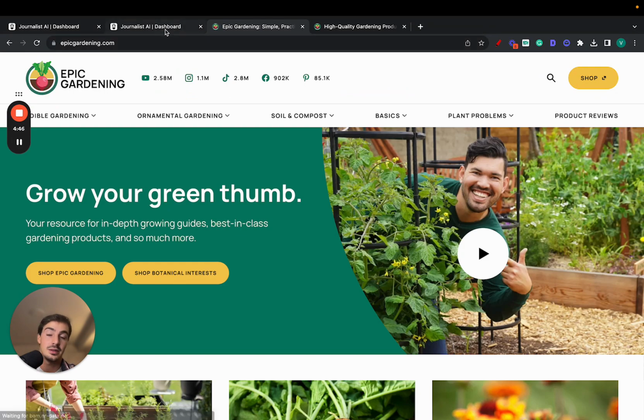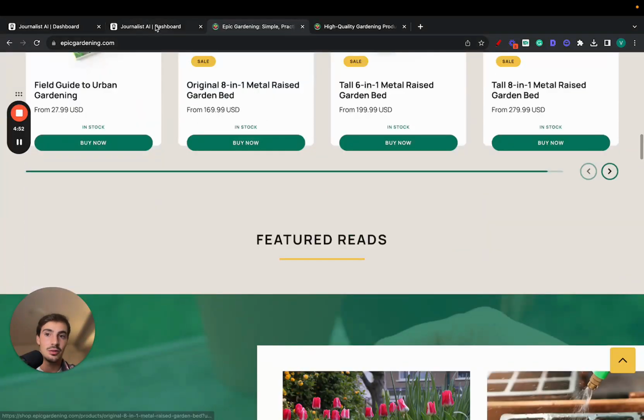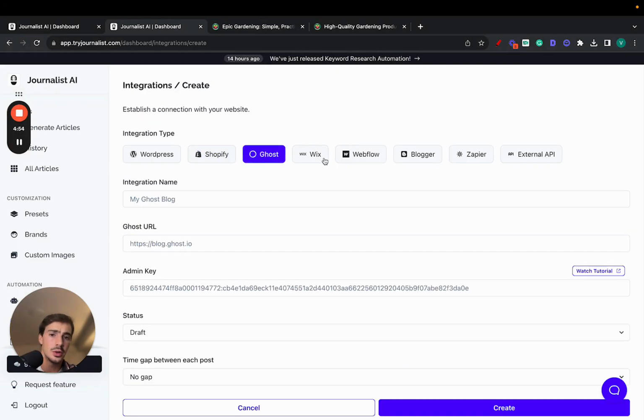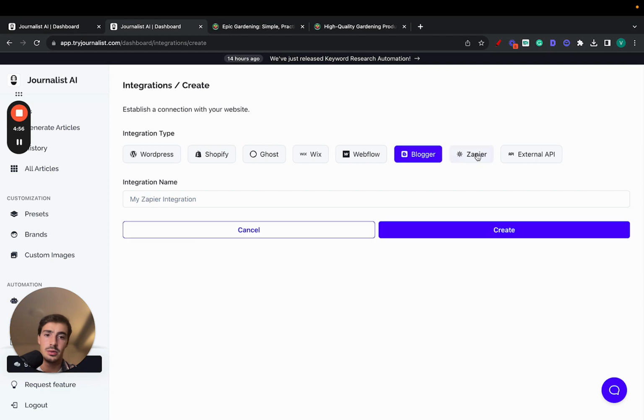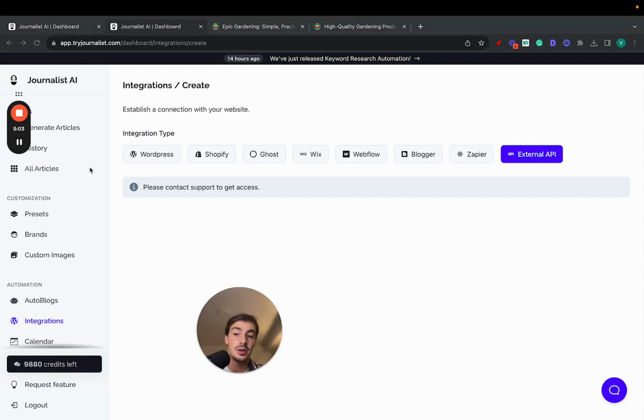And because Journalist AI also takes care of the internal links, all these articles will interlink between each other in a way that makes sense, of course, right? So moving on to Goes, we got Wix, Webflow, Blogger, Zapier. So the possibilities with Zapier are endless. And if you're more advanced, we also can connect with your external API. Now, this is all great, right?